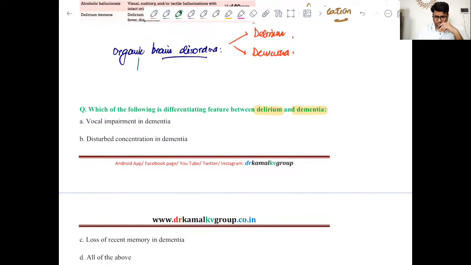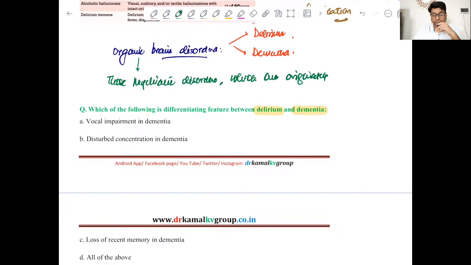Now, what does the term organic brain disorders mean? It means those psychiatric disorders which originate because of some brain pathology, right? Clear? So such entities are known as organic brain disorders.